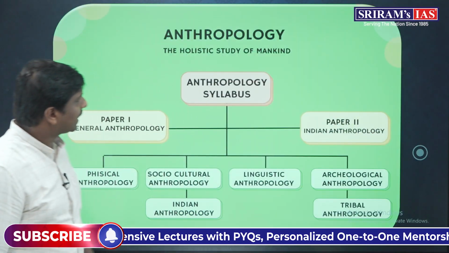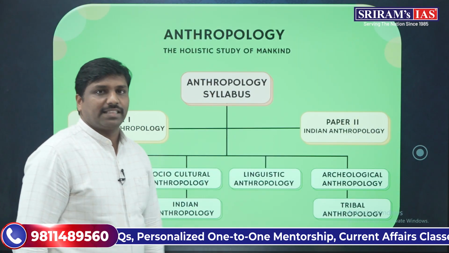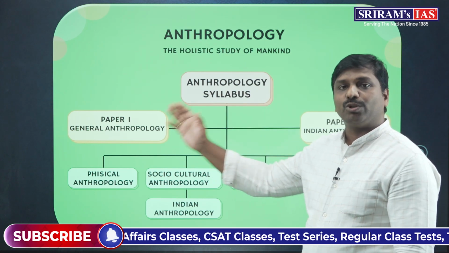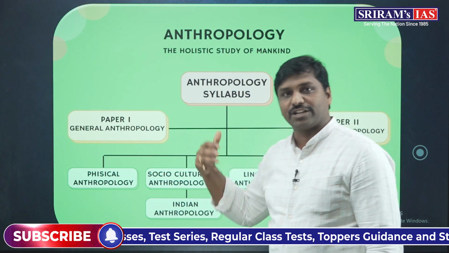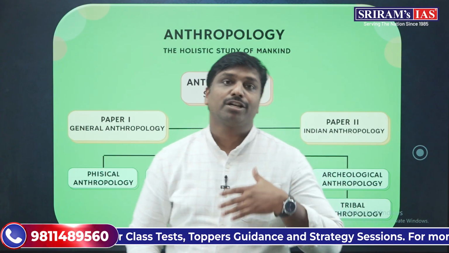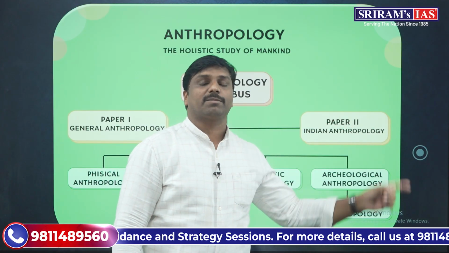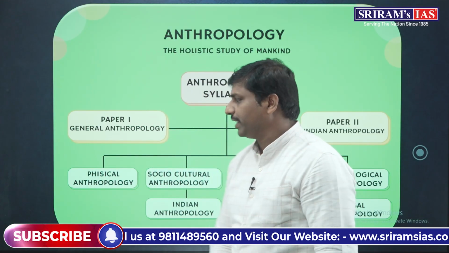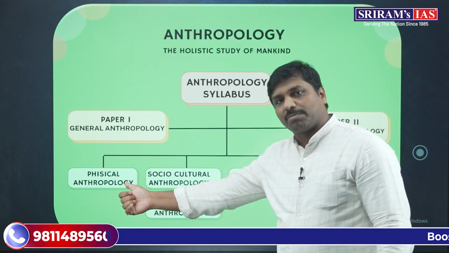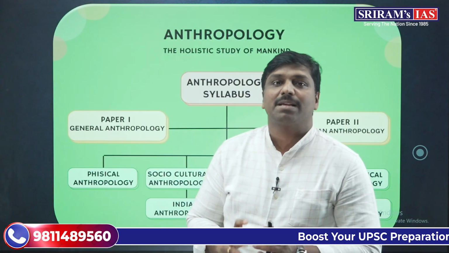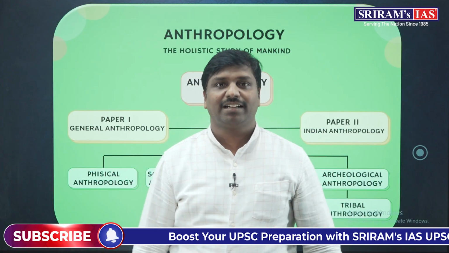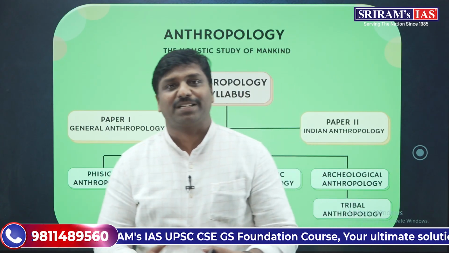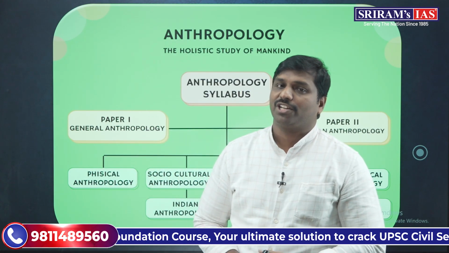So let us have a glance at the syllabus of Anthropology, what we will learn here. The entire syllabus can be divided systematically into two papers. One is paper 1, where we will study general anthropology, and the other is paper 2, where we will study Indian anthropology in a systematic fashion. Paper 1, that is general anthropology, deals with aspects like physical anthropology, where we will systematically study some of the biological aspects of human beings, like what about life, how life originated, how humans evolved. So all such aspects we will be learning in physical anthropology.